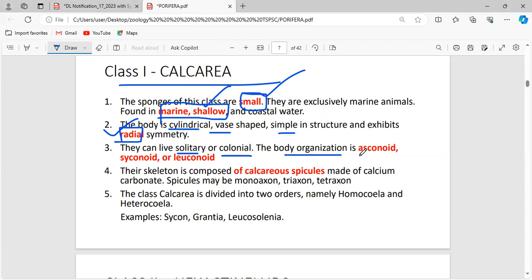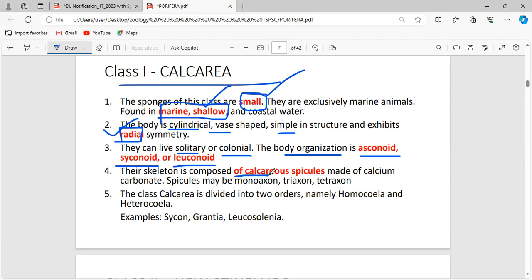The body organization is asconoid, syconoid, or leuconoid. As I said before, there are different types of canal systems, and any of them can be seen, but only one type of canal system is present in each individual.